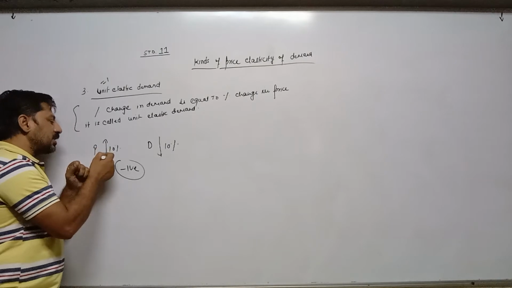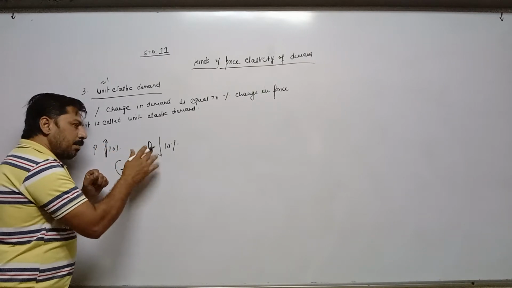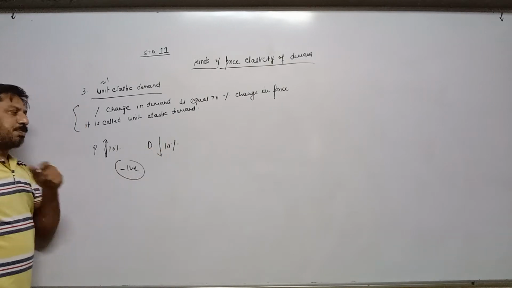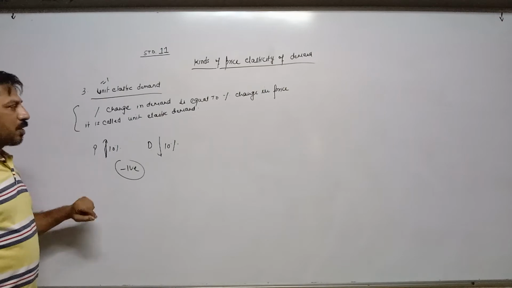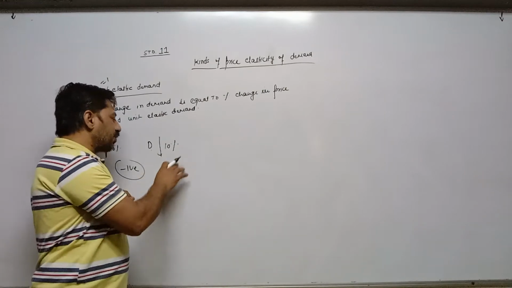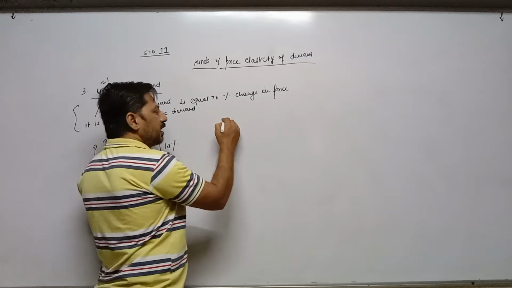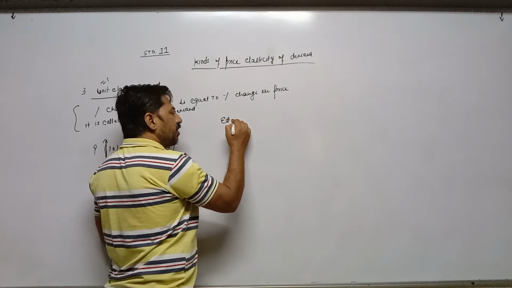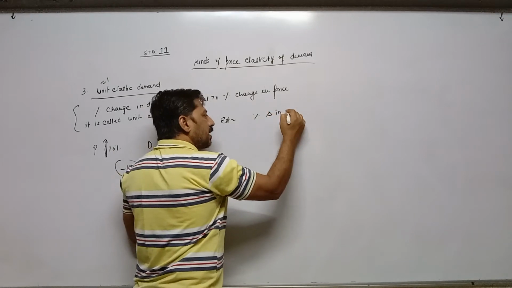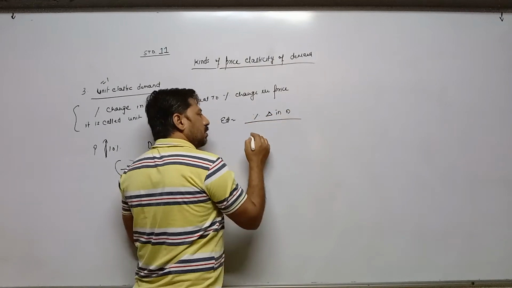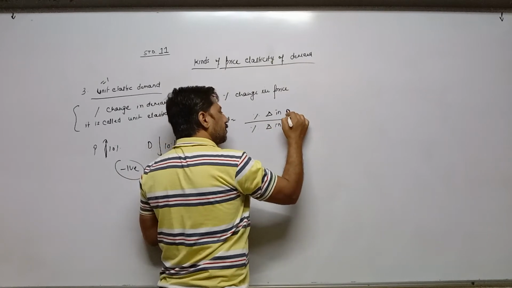When price increases by 10%, demand is decreasing by the same percentage, 10%. Then it is called unit elastic demand. According to the formula, if we solve this percentage, the answer comes 1. The formula is price elasticity of demand is equal to percentage change in demand upon percentage change in price.